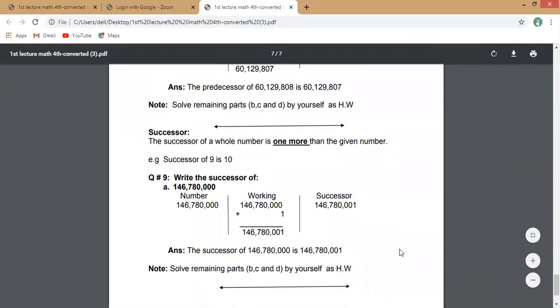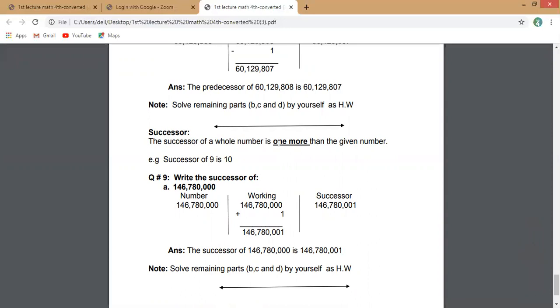And what is the successor? Do you know? It's the same as predecessor, but in this case the successor of a whole number is one more than the given number. For example, the given number is 9 and you want to find the successor, you will add 1. 9 plus 1 is 10. 10 will be your successor.